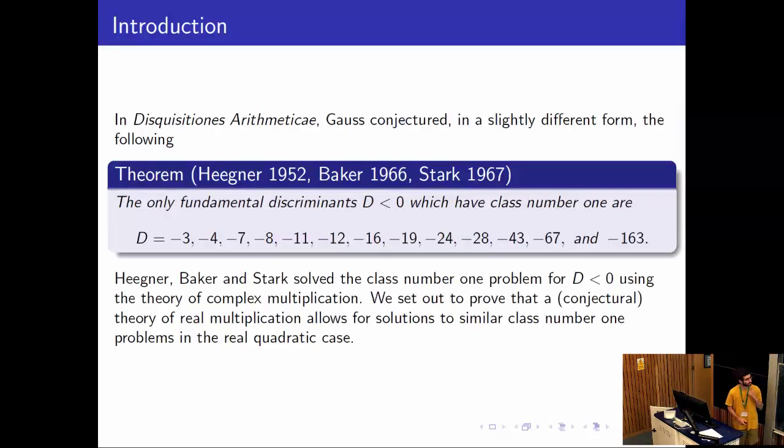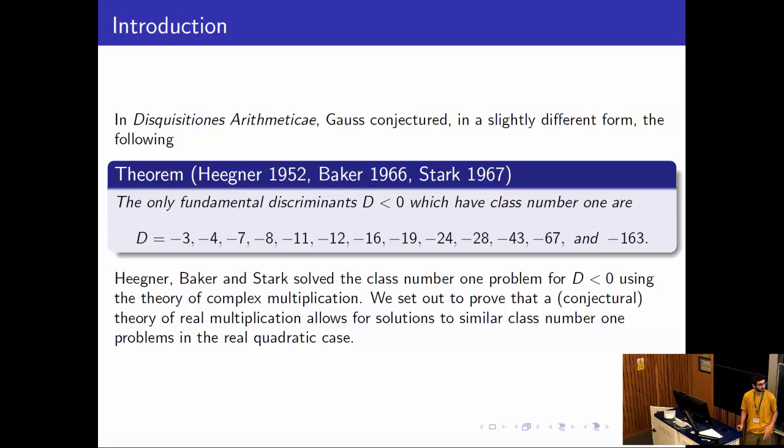So the class number 1 problem goes back to Gauss, where he conjectured the list of negative class number 1 discriminants in a slightly different form. He only had fundamental discriminants, and also his definition of quadratic forms was a bit different because he needed the middle coefficient to be even. But he more or less conjectured this. And then this was proven by Heegner, Baker, and Stark in the 60s. Heegner and Stark gave more or less the same proof, and Baker gave another one.